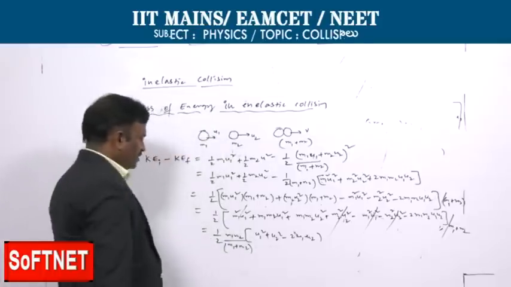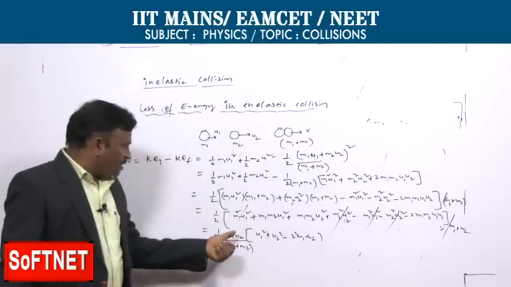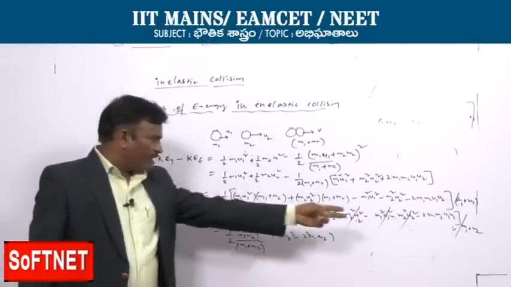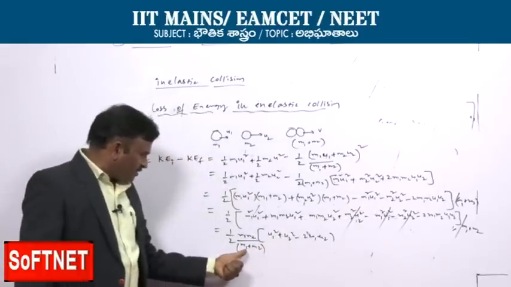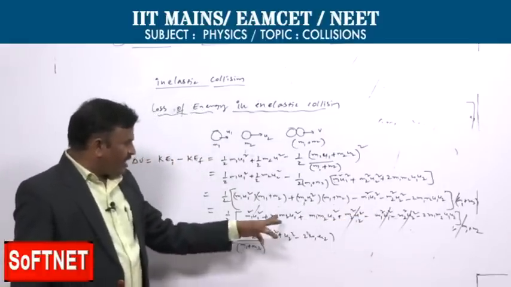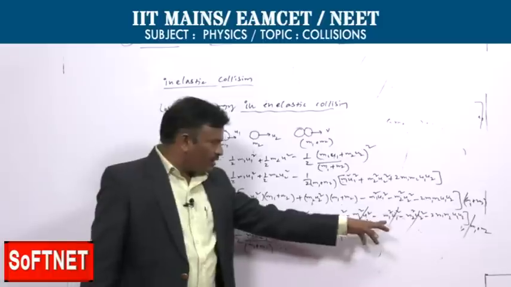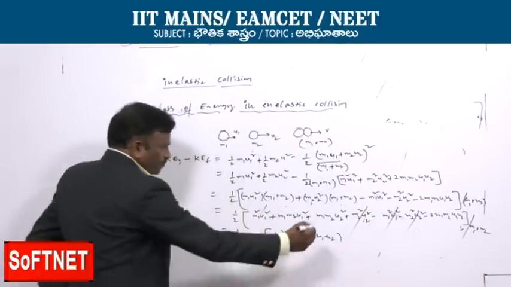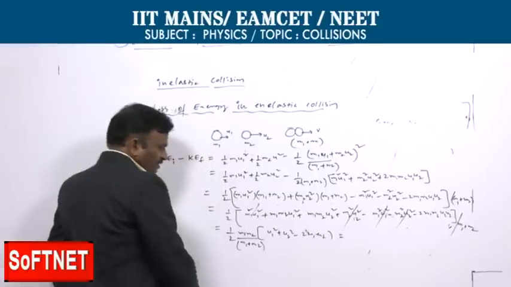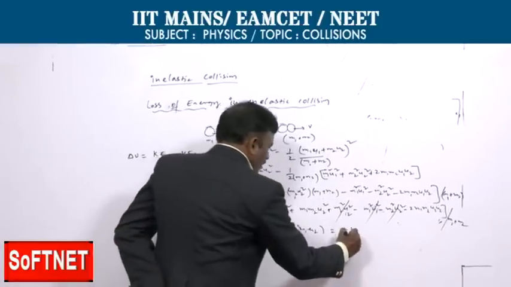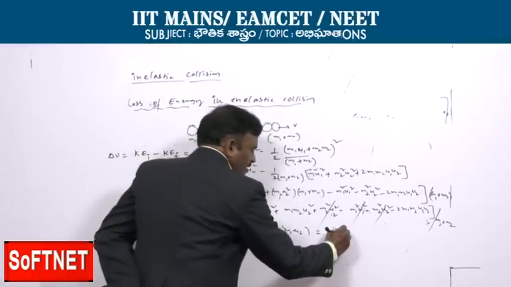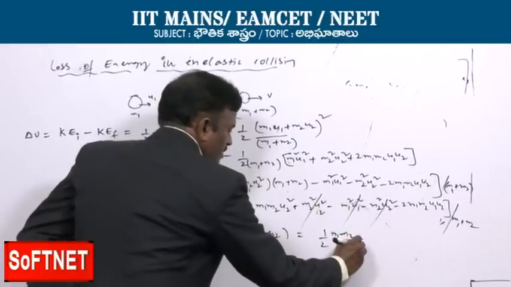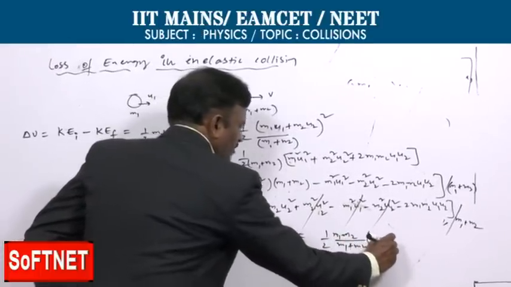So finally the expression will be half of m1 m2 by (m1 plus m2) into (u1 minus u2) whole square.